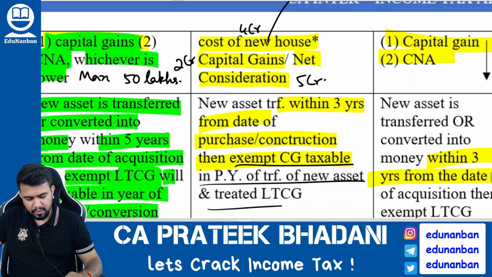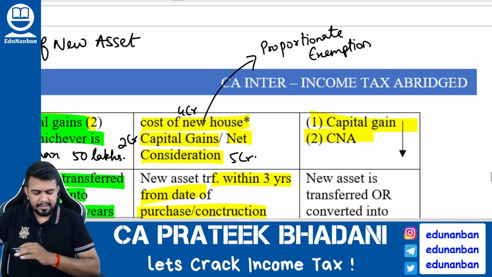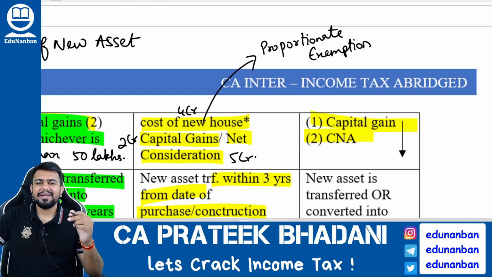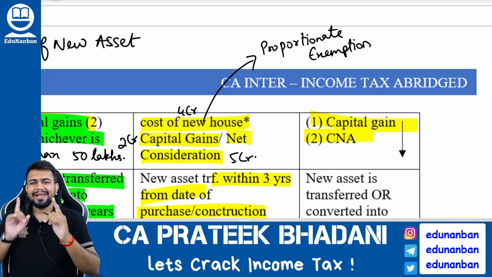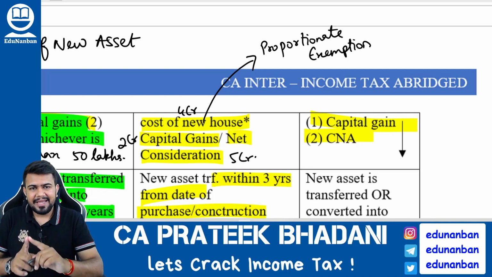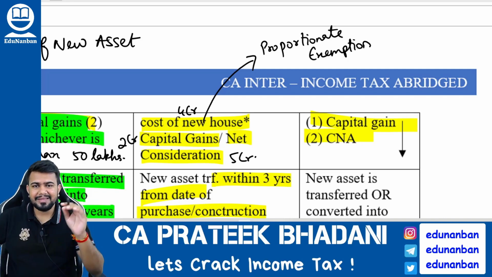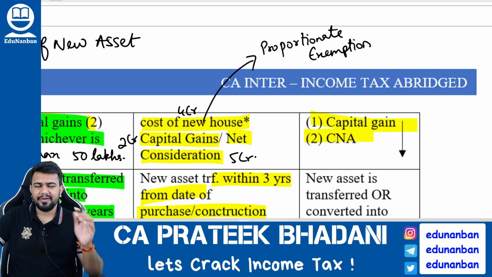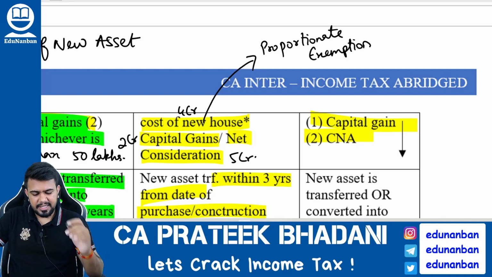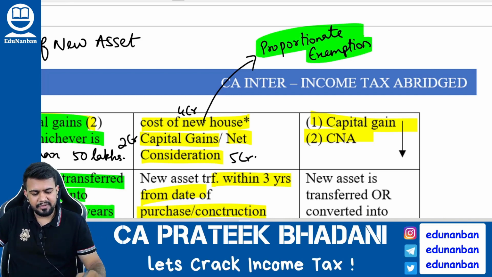Now, this is a very different section. Generally, it is expected that the capital gain amount should be invested. But in this section alone, that is 54F, it is expected that the assessee should invest the entire full value of consideration. Sir, what if the entire full value of consideration is not invested? In such case, proportionate exemption only will be allowed.